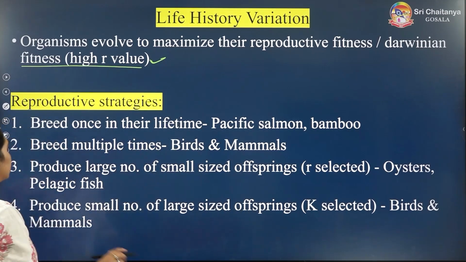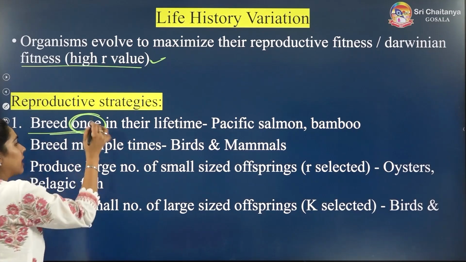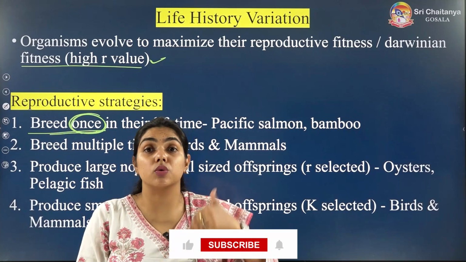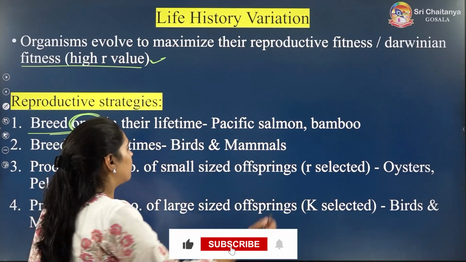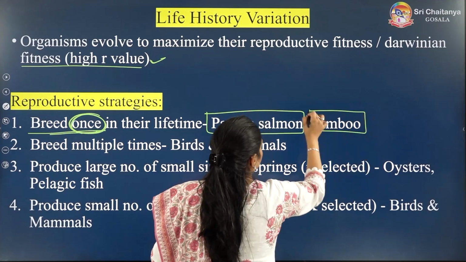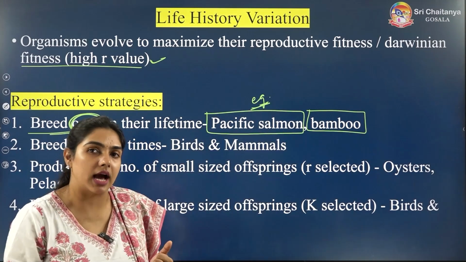The first strategy is that some organisms reproduce only once in their lifetime, not many times. For example, Pacific salmon and bamboo. These are very, very important examples, and a direct question can be asked.